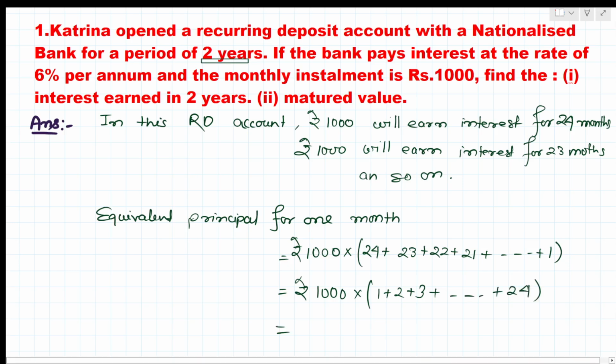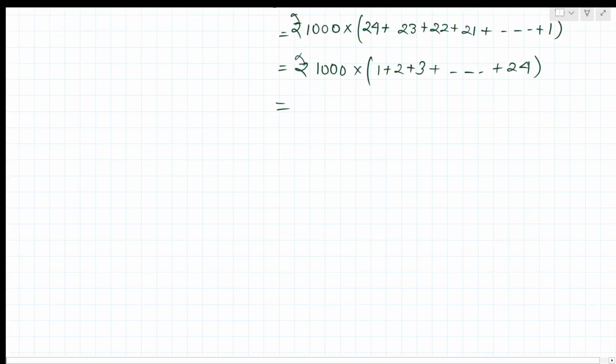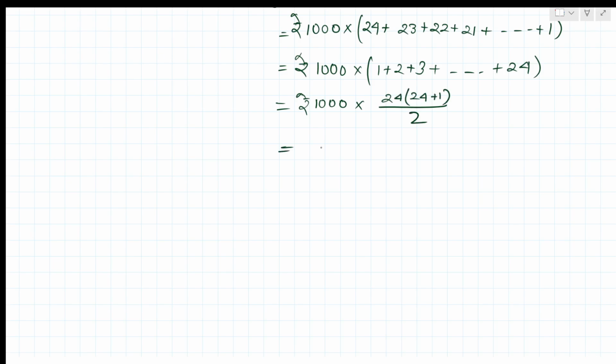So we'll use the formula, rupees 1000 into n into n plus 1 divided by 2, where n equals 24. So 24 into 24 plus 1 divided by 2. Here rupees 1000 will be multiplied by 12 into 25.